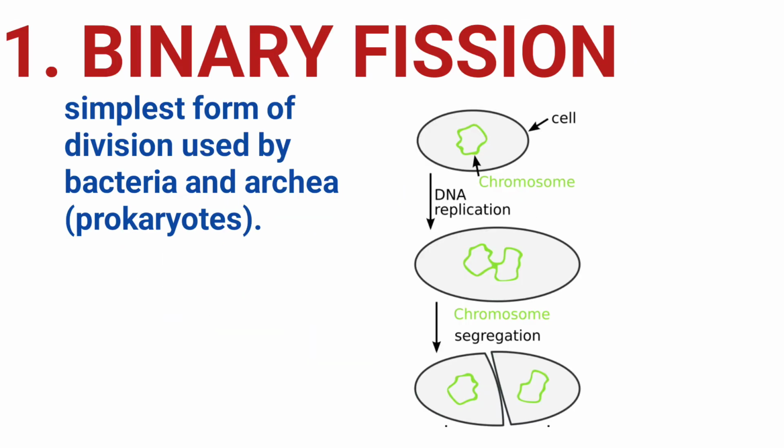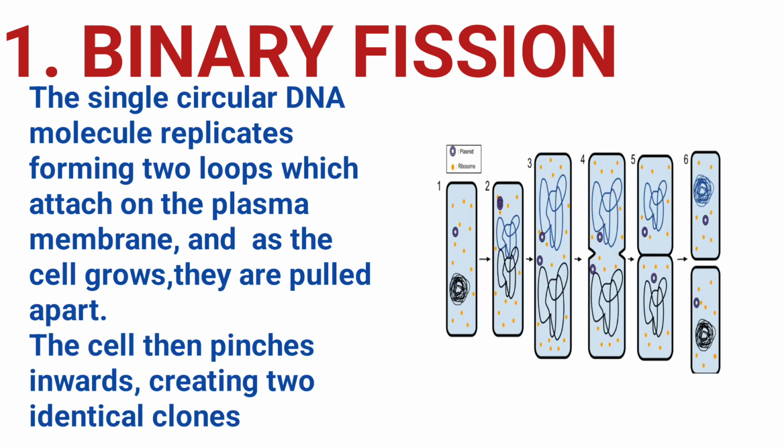Binary fission is the simplest form of division used by bacteria and archaea. Those are prokaryotes. Because these organisms lack a nucleus, the process is rapid and efficient. How does it occur? The single circular DNA molecule replicates, forming two DNA loops.